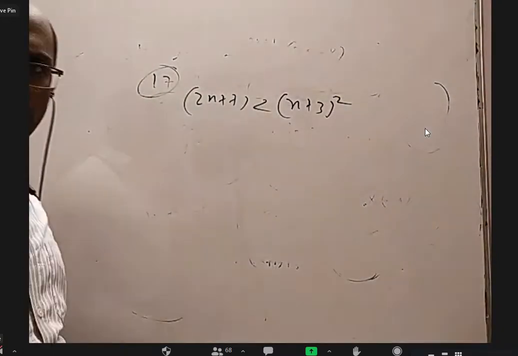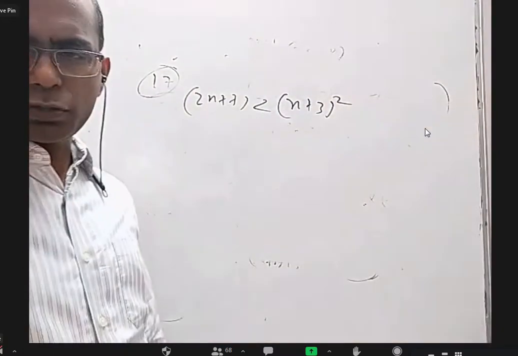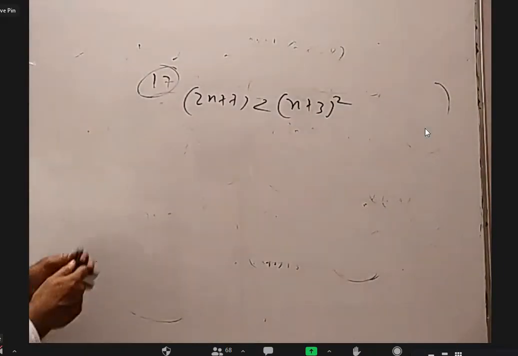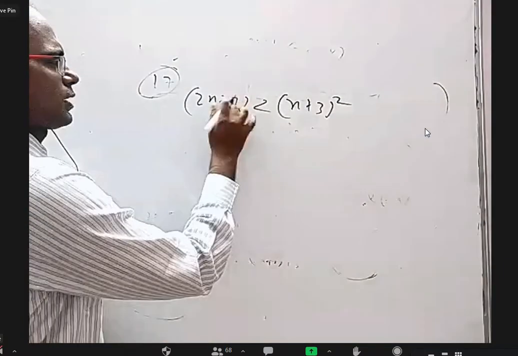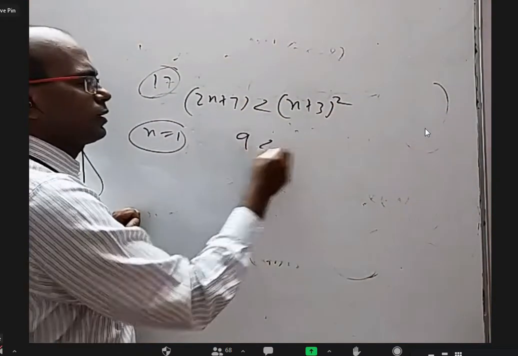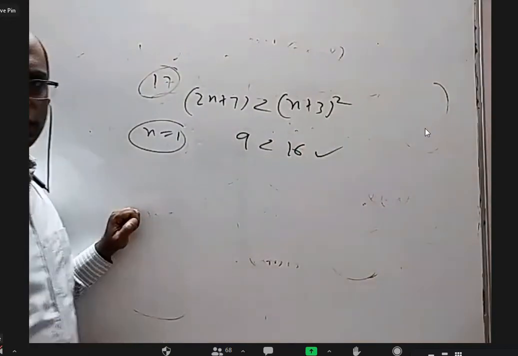Bharat, your doubt is completely clear, right, regarding that question? Yes, sir. Clear, sir. Okay. So coming to this, 2n plus 7 less than n plus 3 whole square. When I take n equal to 1, this will be 9 and this will be 16. 9 less than 16 is correct.